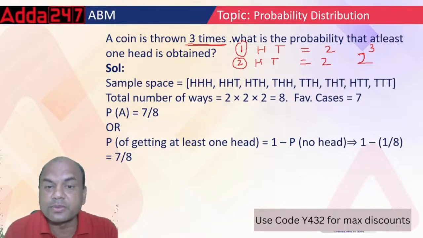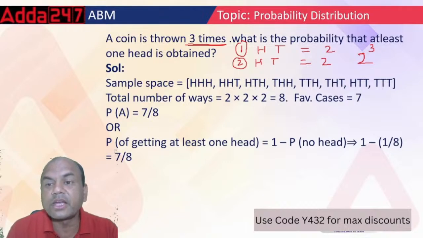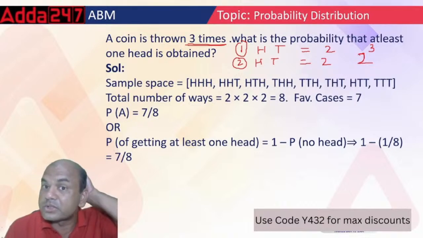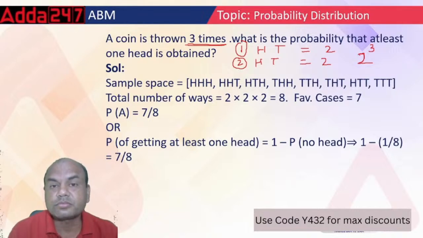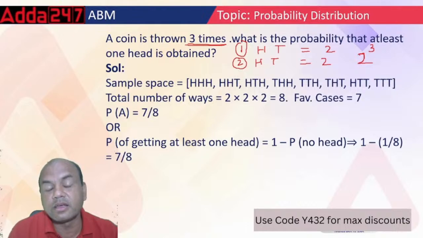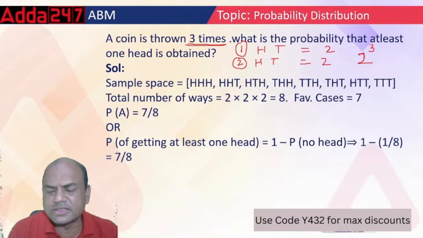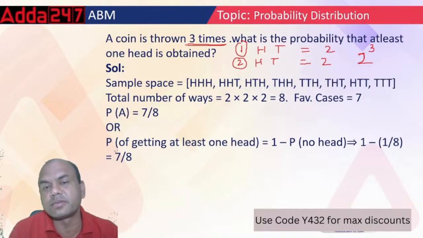Now look at these possibilities. There are 8 possibilities, because I am throwing the coin 3 times. Suppose if I throw the coin 4 times, then it is 2 raised to 4, which is 16. So now find the answer. It is either HHH, all heads, or HHT, HTH, and so on. These are the 8 possibilities available.